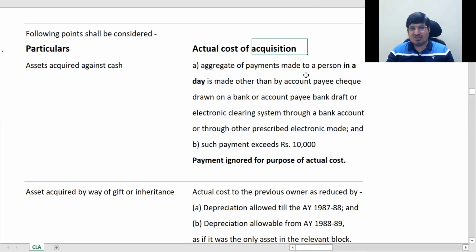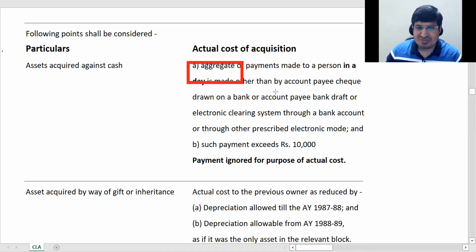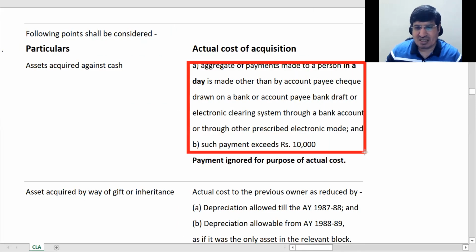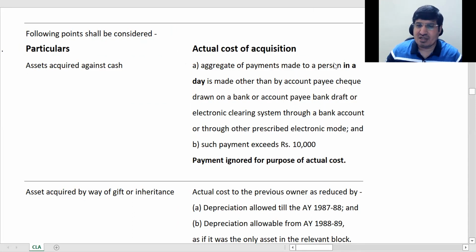थोड़ा एग्जांपल्स I have to see, no direct examples for this, ठीक है, so मैं थोड़ा रिसर्च करके I will let you know what this section says. So based on how it is phrased, it says that such payment exceeds 10,000, so let's see, okay, I'll just confirm that part.